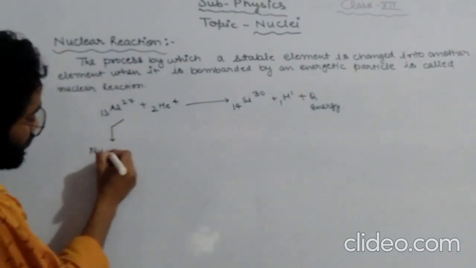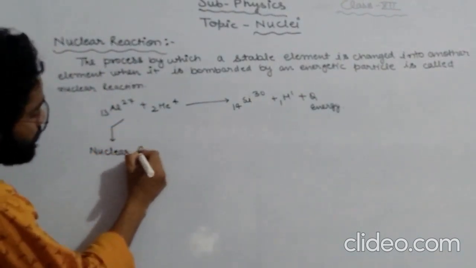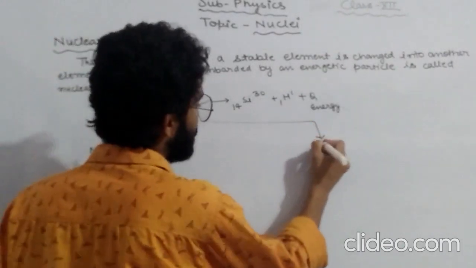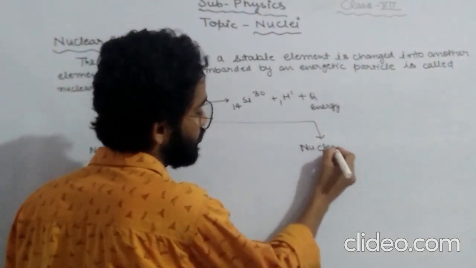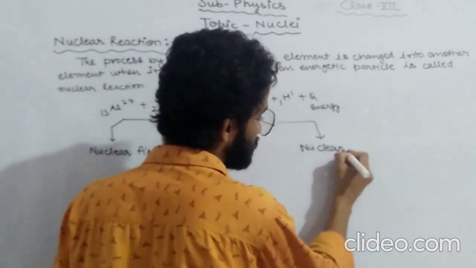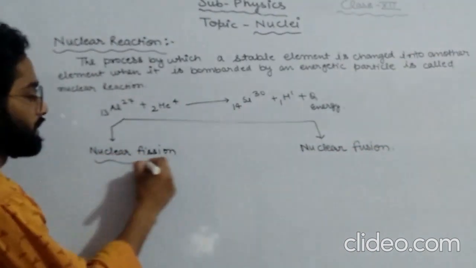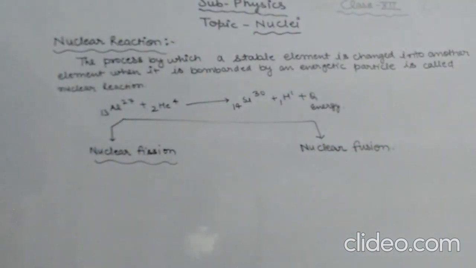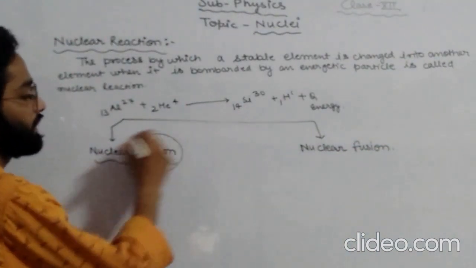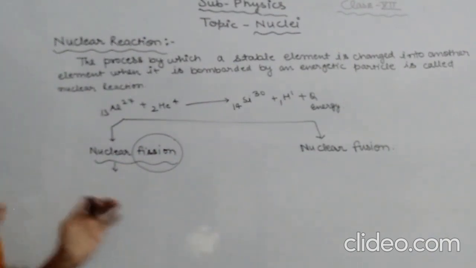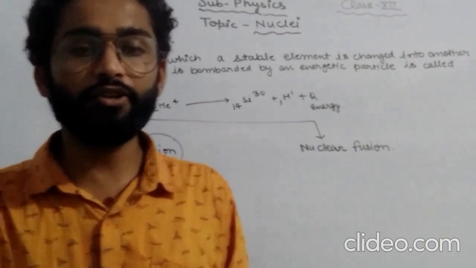Nuclear fission and the other one is nuclear fusion. What about nuclear fission? Let us talk about nuclear fission. Fission means to break down. That means when a heavy radioactive element breaks into two lighter radioactive elements.